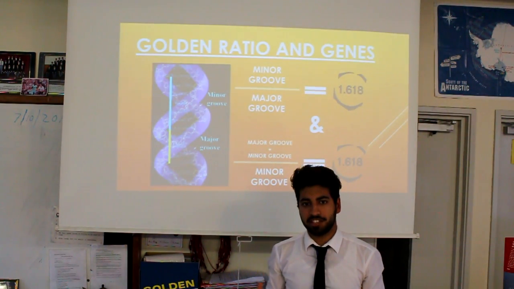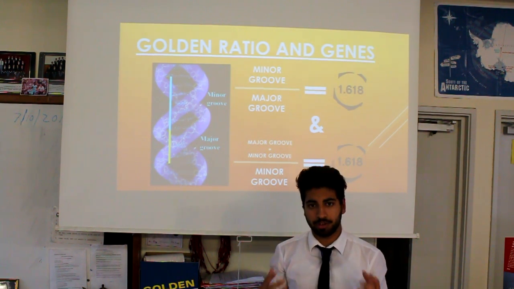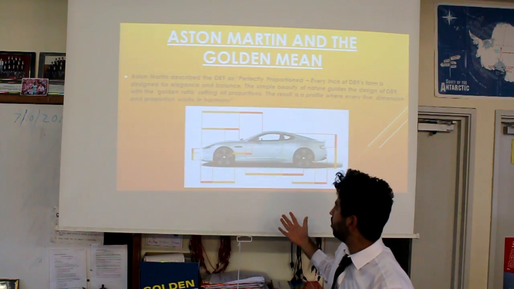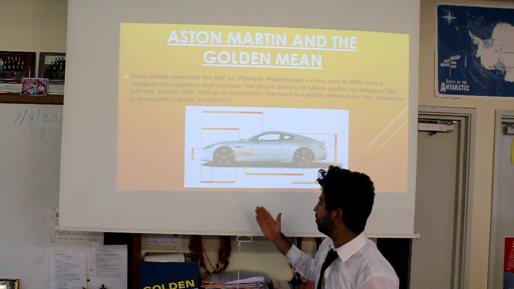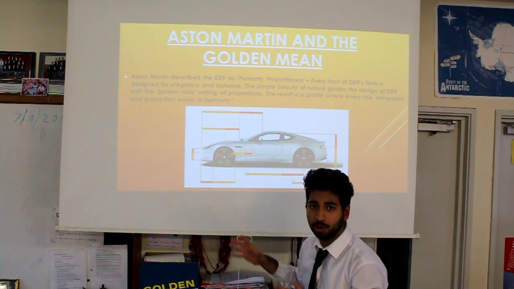Now, after looking at these examples, I hope you've understood a bit more about the golden mean. Now, if we look back at the Aston Martin, we can see it's split into various proportions of yellow to orange that follow the golden mean.